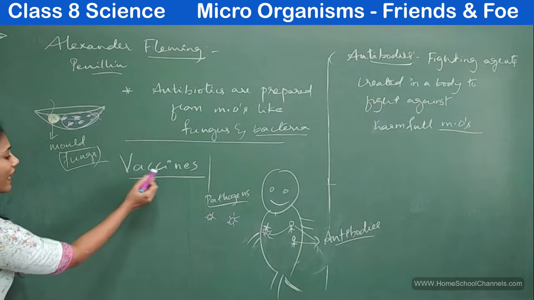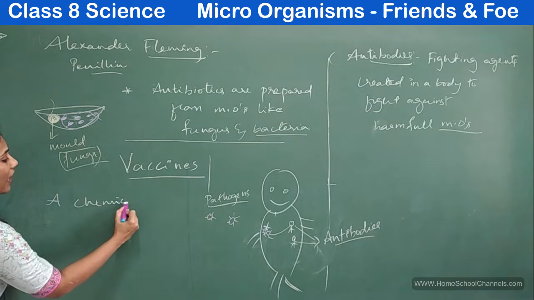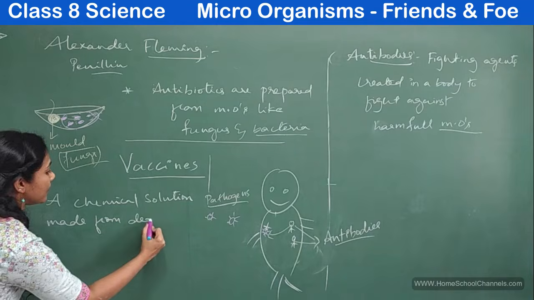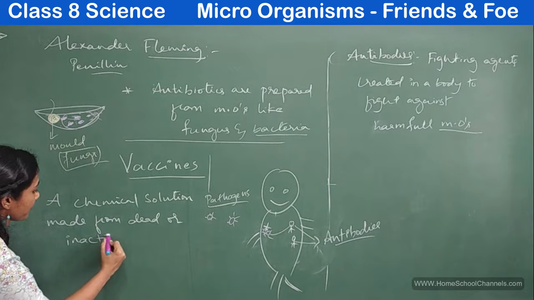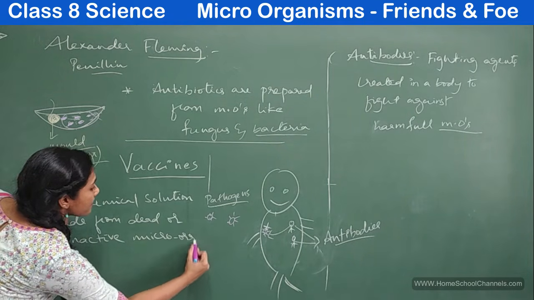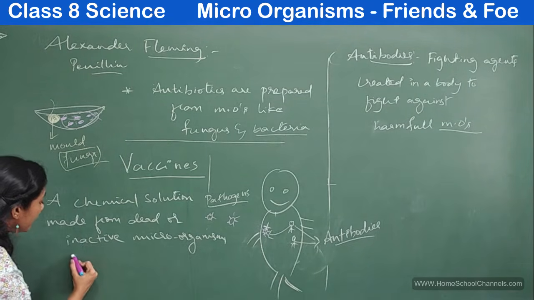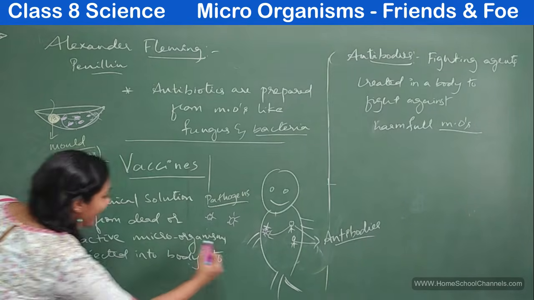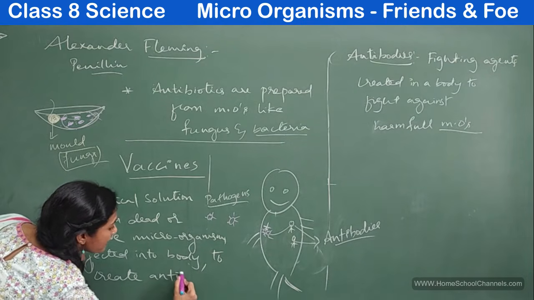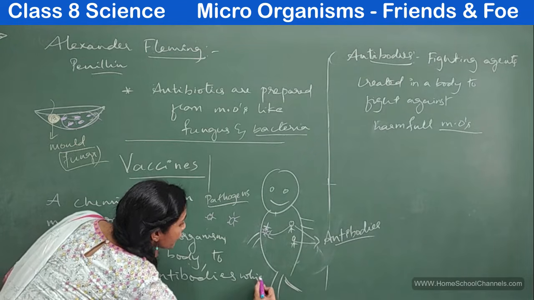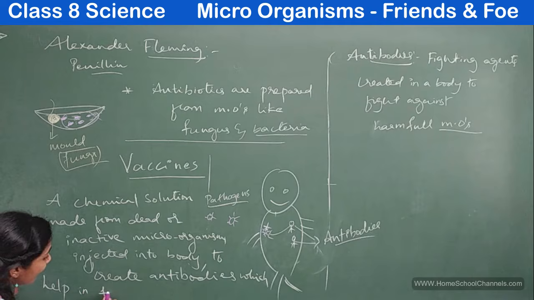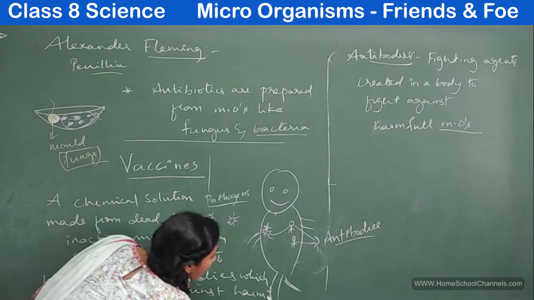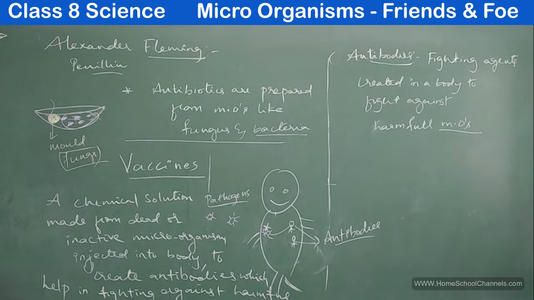So what do you mean by vaccine here? Now I'm giving you the definition of vaccine. Vaccine is nothing but a chemical solution made from dead or inactive microorganisms injected into the body to create antibodies which help in fighting against harmful microorganisms.